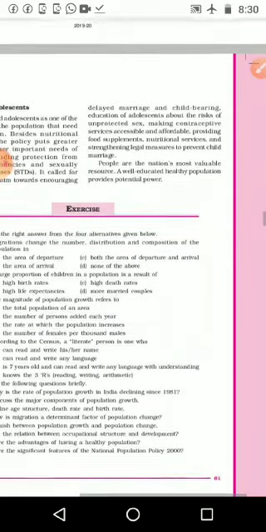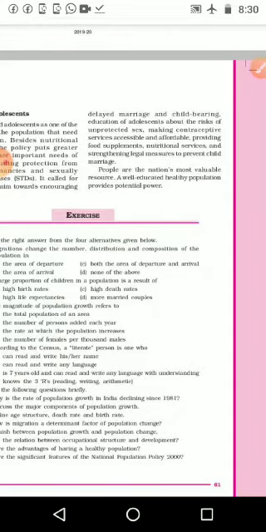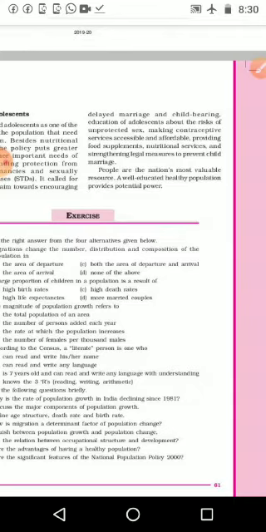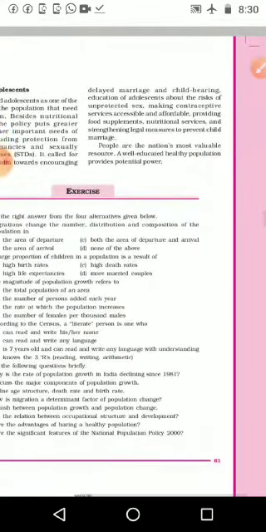Then childbearing: the girl is becoming a mother at 15 years, and surely she may not be physically mature to conceive and deliver the child. Second, malnutrition, and third, she doesn't know how to protect the child or care for the child. So many things are related to that.